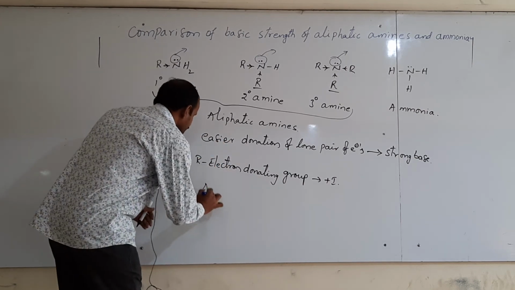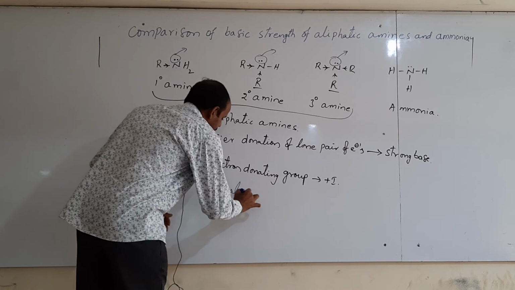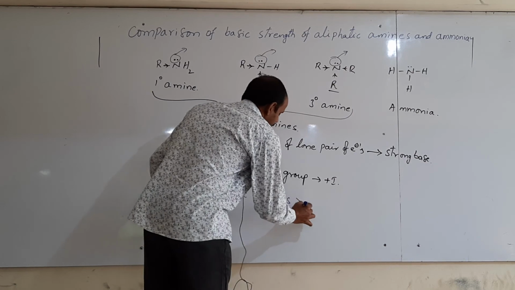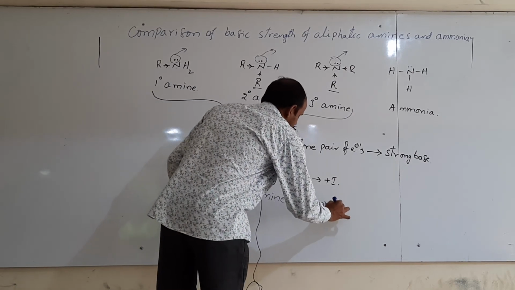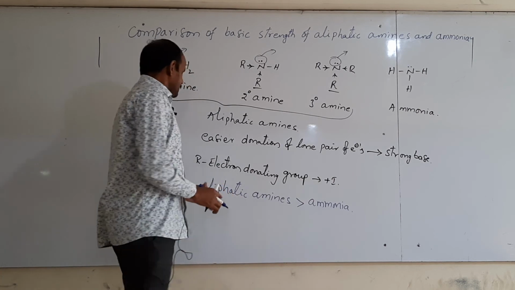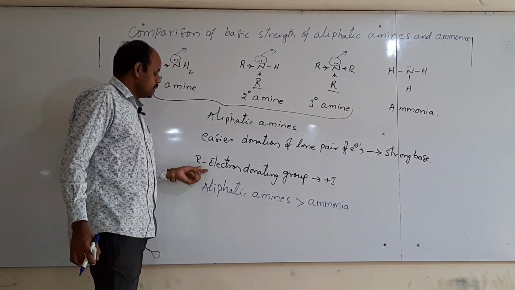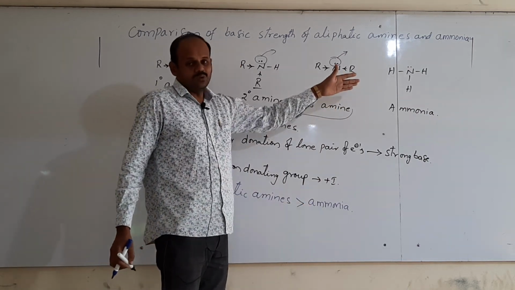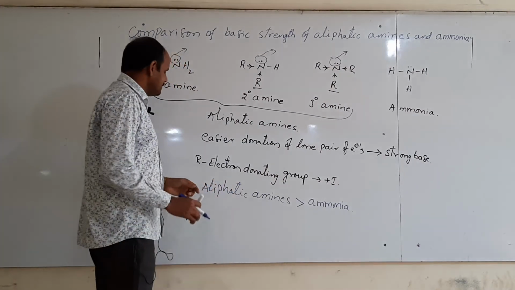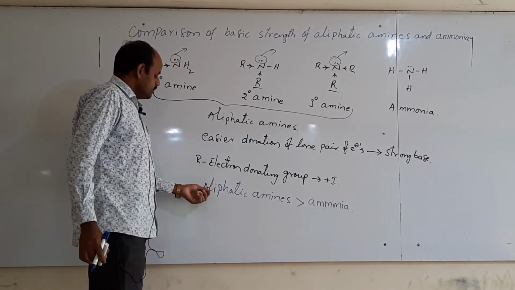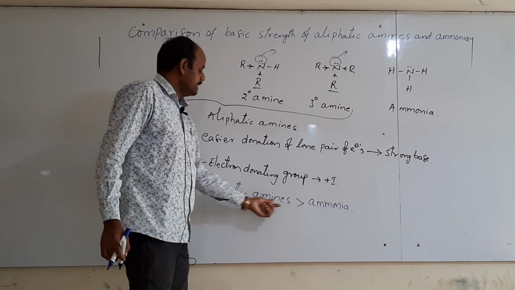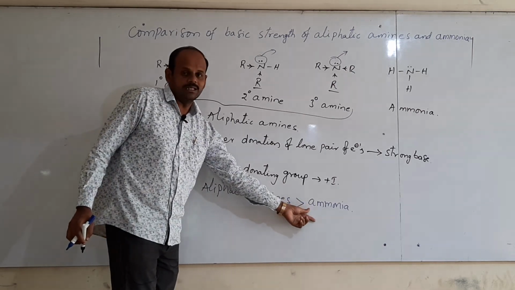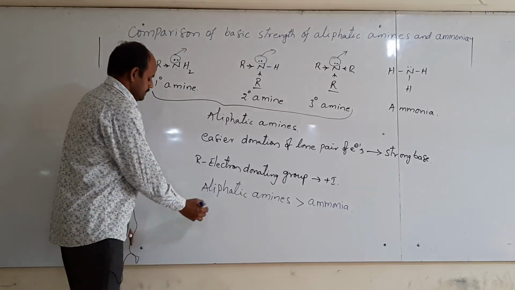Thus, aliphatic amines are stronger bases than ammonia. It is due to the presence of electron donating groups in aliphatic amines, but in the case of ammonia, there is no electron donating group. Thus, the lone pair of electrons is more easily available in aliphatic amines than in ammonia. Thus, aliphatic amines are stronger bases than ammonia. Okay. Thank you.